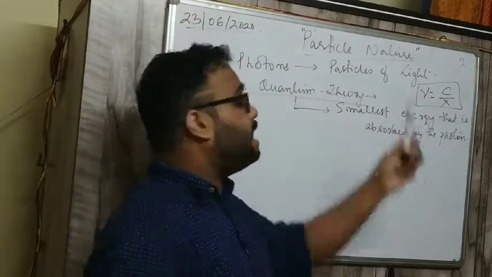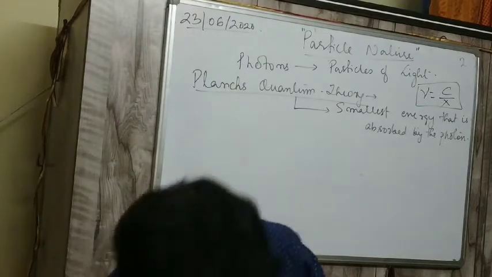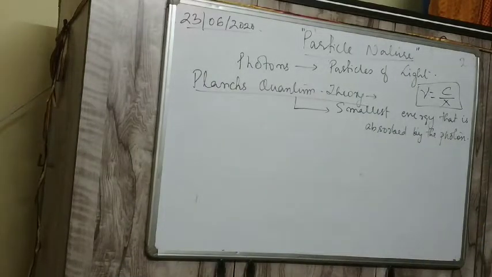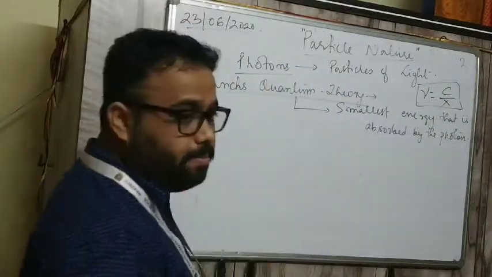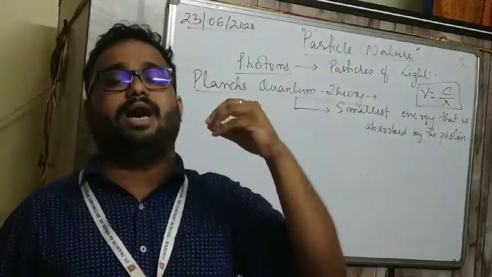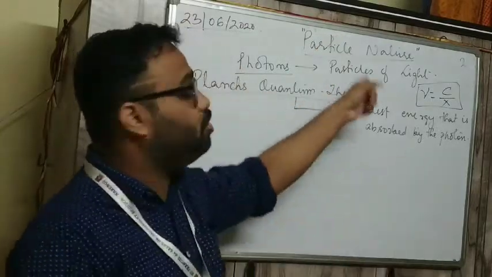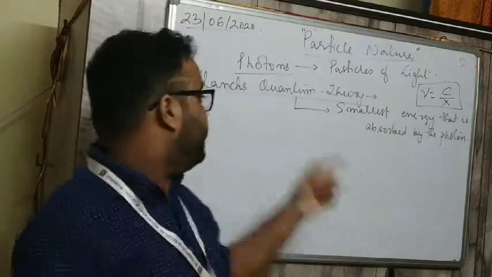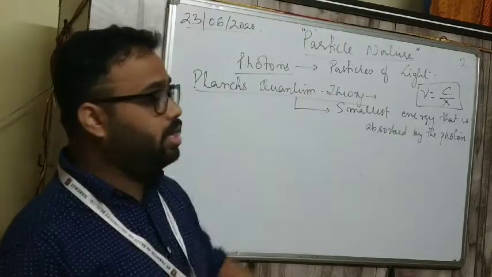Today we will discuss particle nature. Now what is a particle? What are particles, basically? That is the question which we have to solve. As I have written on the board, you can see properly, photon is the name given to particles of light. Particles of light, we gave them the name photon, and this name was given by Planck's quantum theory. Max Planck was a scientist. He gave this term.